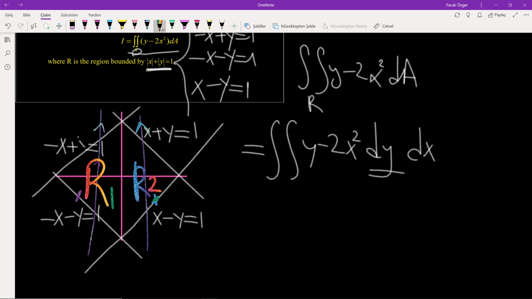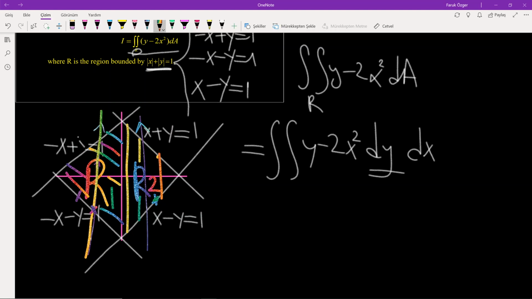Let's say this is region 2 and this is region 1. We have two regions. So on R1 we draw a parallel line to the y-axis. Where do we enter the region? On this point.